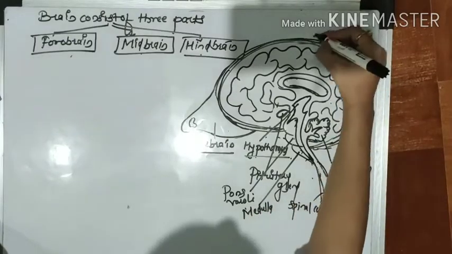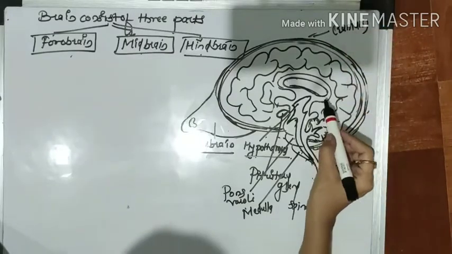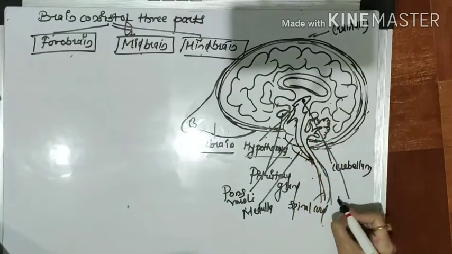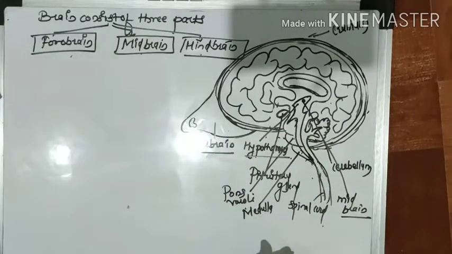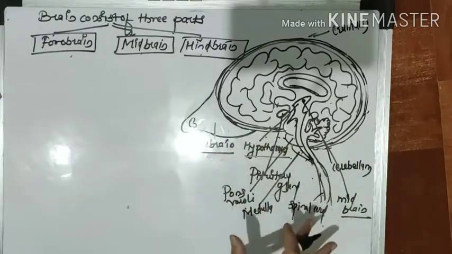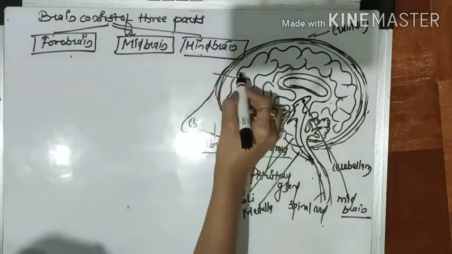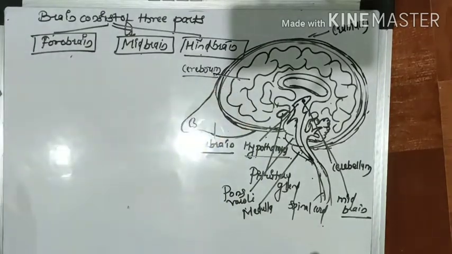This covering is called the cranium. And you can see this portion, this is called the midbrain. It's a lack of space, so I did labeling like that, but always do labeling on one hand side. And you can see this portion that is called the cerebrum. This is actually the structure of the brain. Now we start with this.